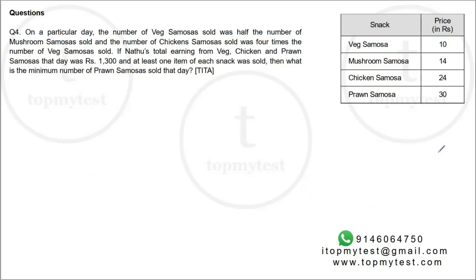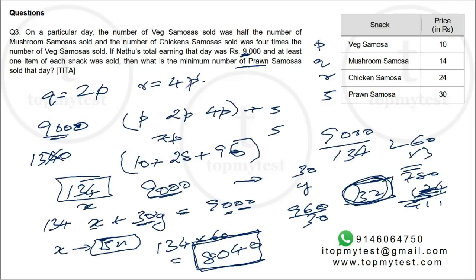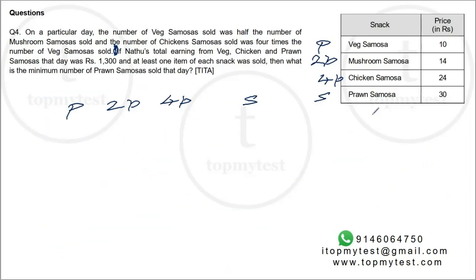Right, and the second part of this is very similar to this. The initial information is pretty much the same, so I'll just copy it there. Okay, so this one says if Nathu's earnings from veg, chicken and prawn samosas.